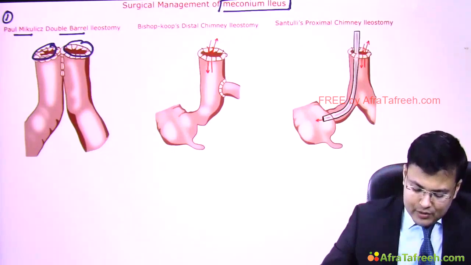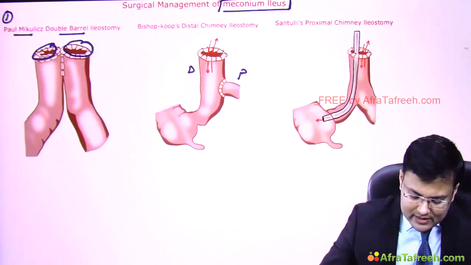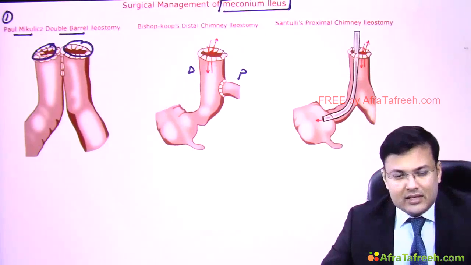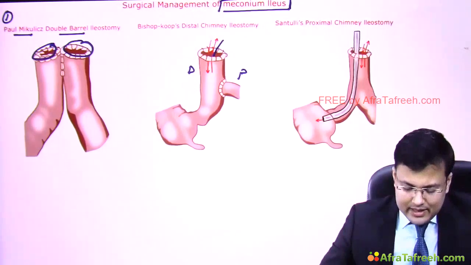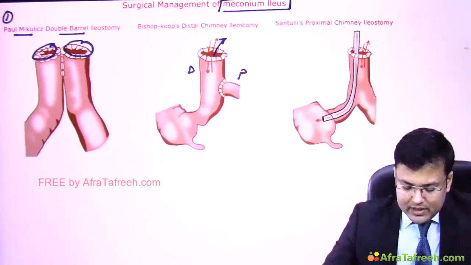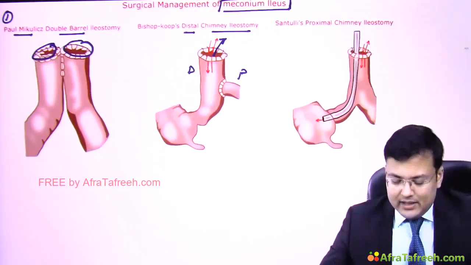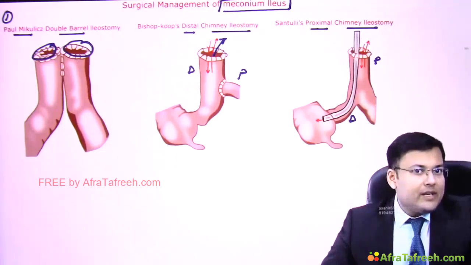In this diagram you can see this is the proximal part of small intestine and this is the distal part in which ileostomy is done. Proximal part, distal part. So in the distal part, there is an irrigation chimney. So this is known as distal chimney ileostomy. And if it is performed in this proximal part, this is relatively proximal, this is distal, so this is known as proximal chimney ileostomy.